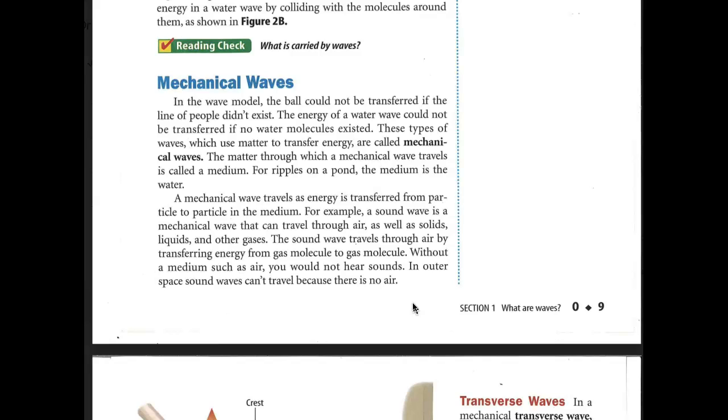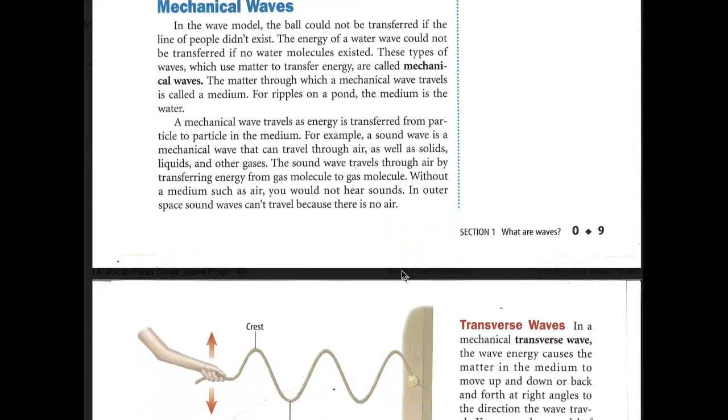For example, a sound wave is a mechanical wave that can travel through air, as well as solids, liquids, or other gases. The sound wave travels through air by transferring energy from gas molecule to gas molecule. Without a medium such as air, you would not hear sounds. In outer space, sound waves can't travel because there is no air.